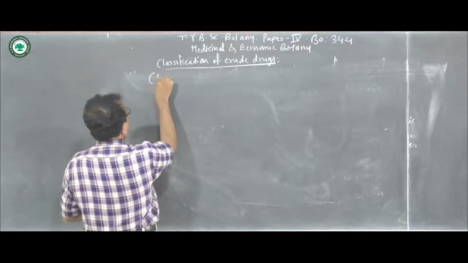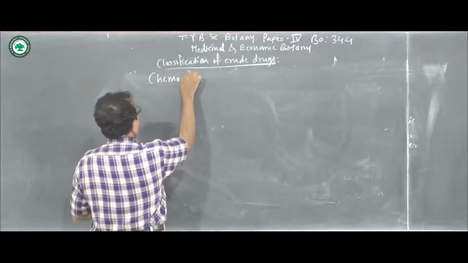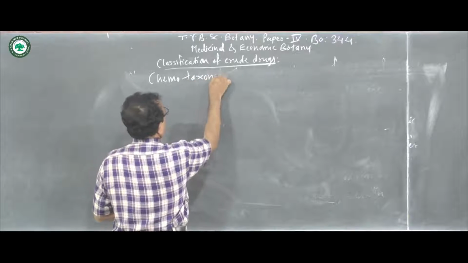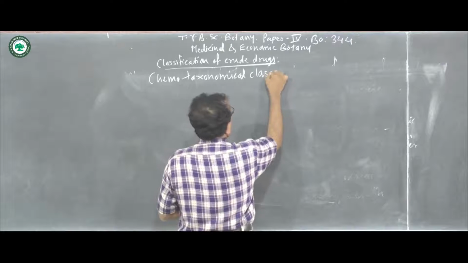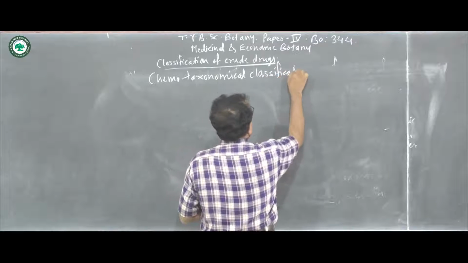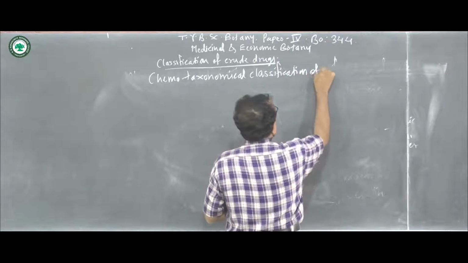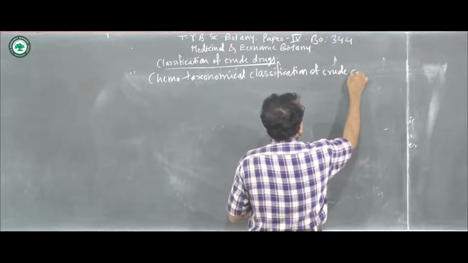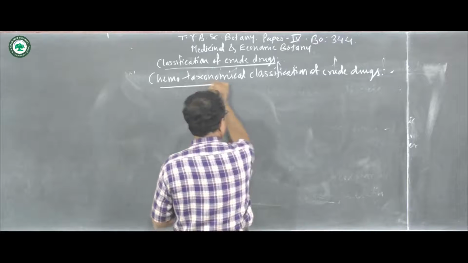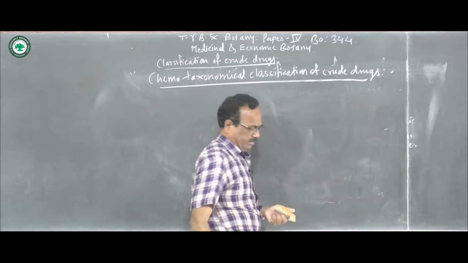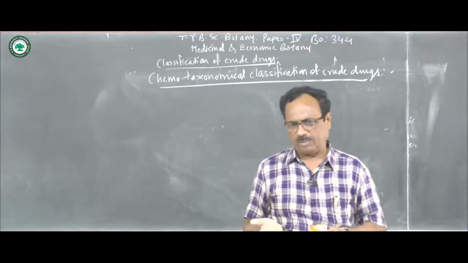And next is the chemotaxonomical classification of crude drugs. As the name indicates, chemo means chemical, taxonomy means taxonomical.